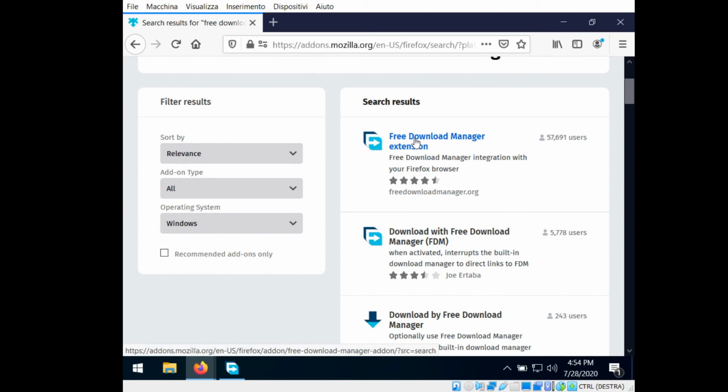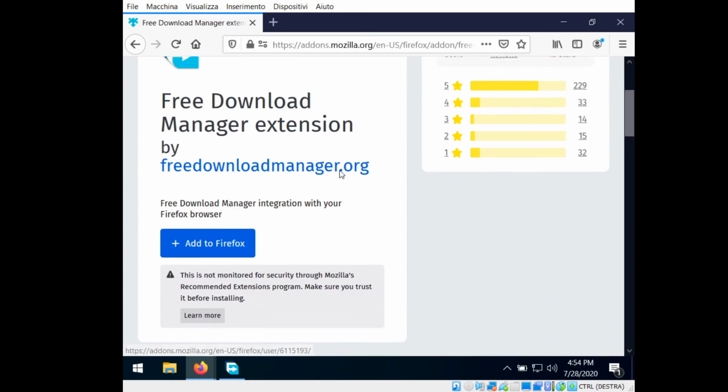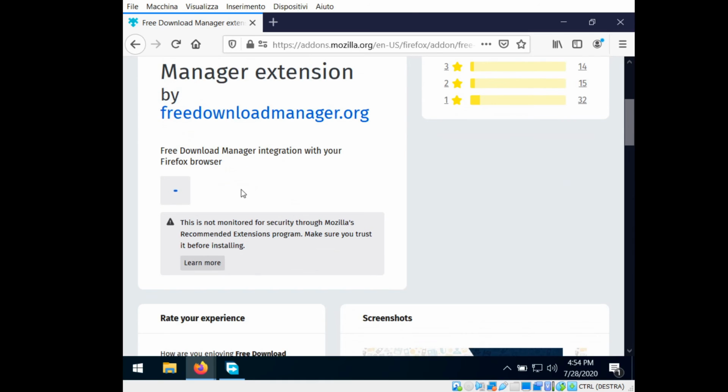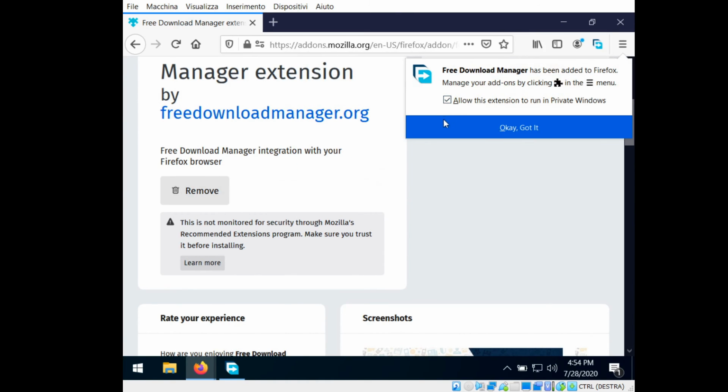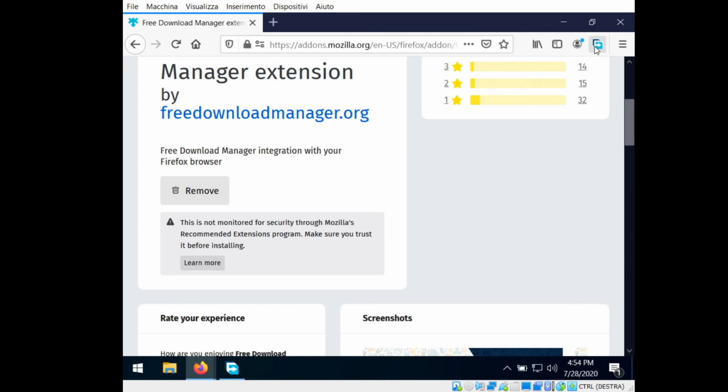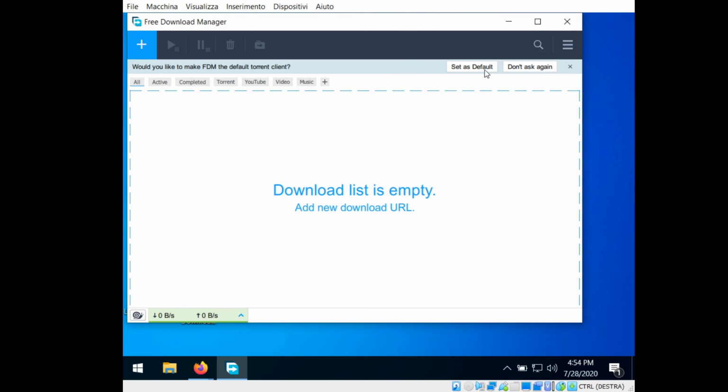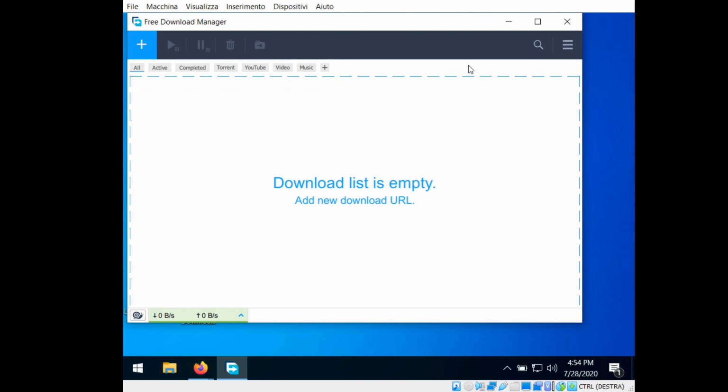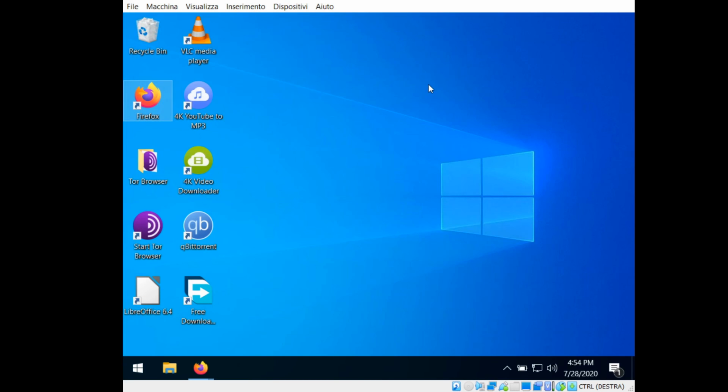The one with many users is the real one. Others with few users are fake. It will automatically create a compatibility bridge between the application and your web browser. It is also possible to use it as a torrent client.